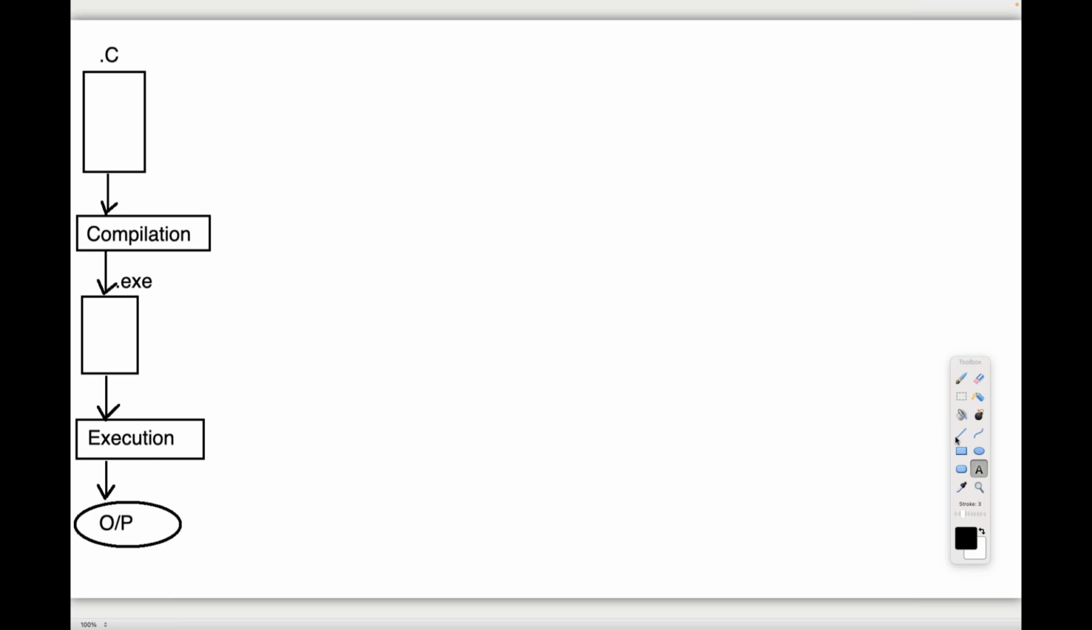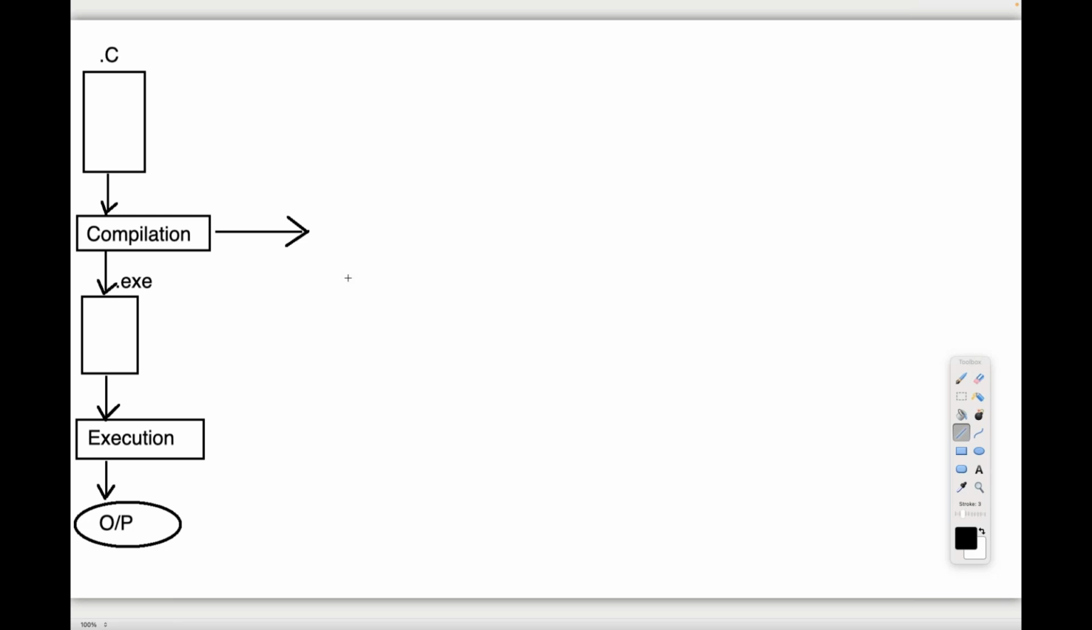Now I want to elaborate the compilation process. In general, most people think compilation is performed by using only the compiler. The compiler is a component which performs the compilation. People think like that, but it is not like that. Compilation is work performed by 4 machines. The total compilation is performed by 4 machines.